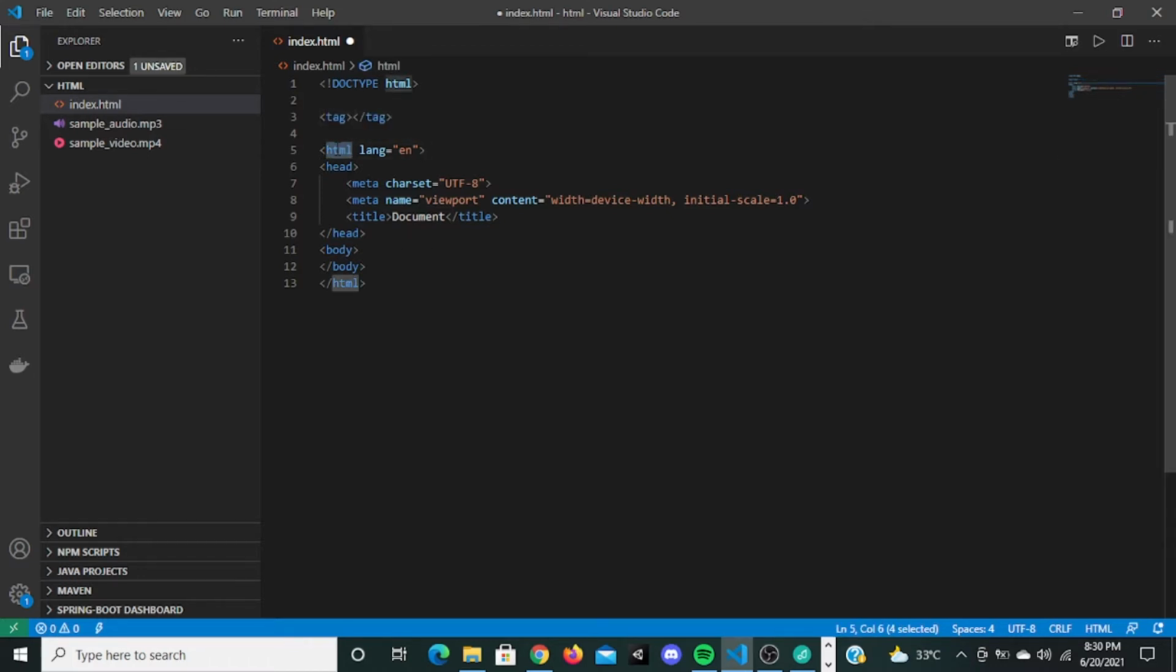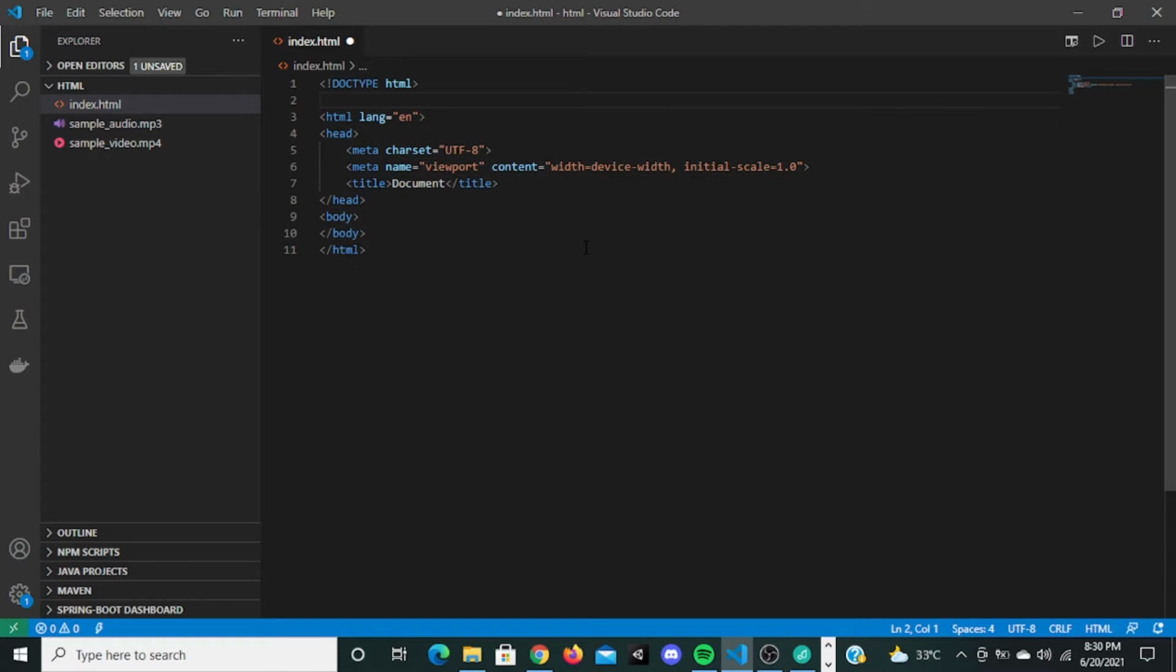HTML is opening here and it's closing right here. Body is opening here, body is closing right here. Head is opening here, it is closing right here. But there are some tags without closing tags. See, this meta tag has no closing tag. I will get into those tags later. So you guys got what a tag is? Yeah, so we'll continue.